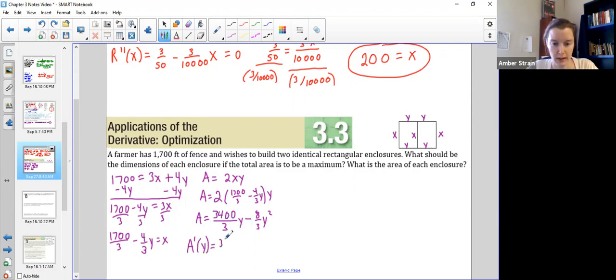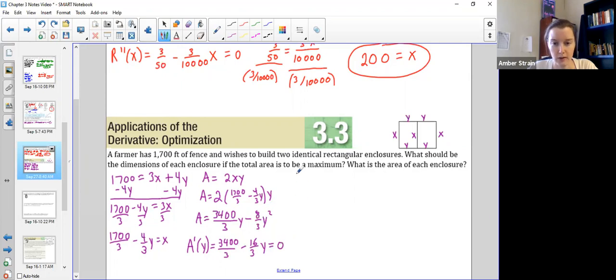This, of course, would just be that constant, even though it's a weird constant, of 3,400 thirds. This one I would go 8 thirds times 2, which makes 16 thirds. And then this would go down by 1, so it would just leave a Y. We always find the maximums and minimums by setting the derivative equal to 0. Okay, so if I set this equal to 0, then I can start isolating the Y.